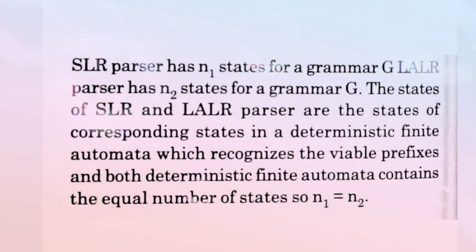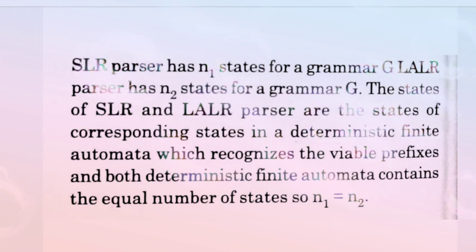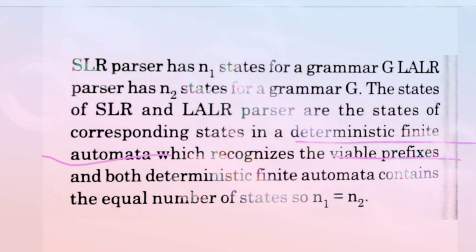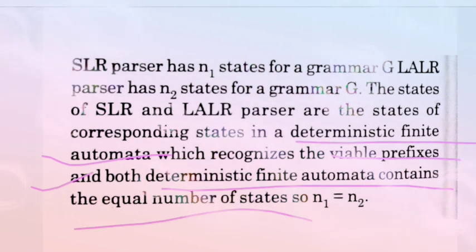How? We come to the solution. The SLR parser has N1 states for the grammar G, and the LR parser has N2 states for grammar G. The states of the SLR and LR parsers are the same, corresponding to the states in the deterministic finite automata which recognize the viable prefixes, and both deterministic finite automata contain an equal number of states.